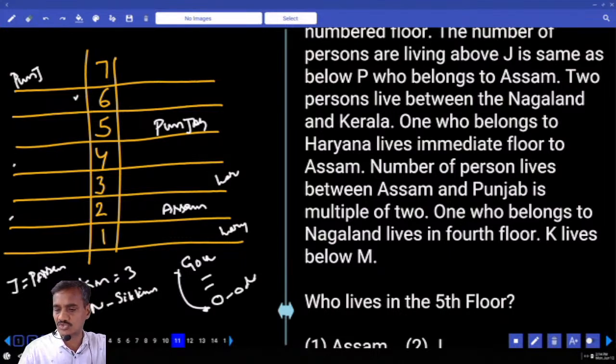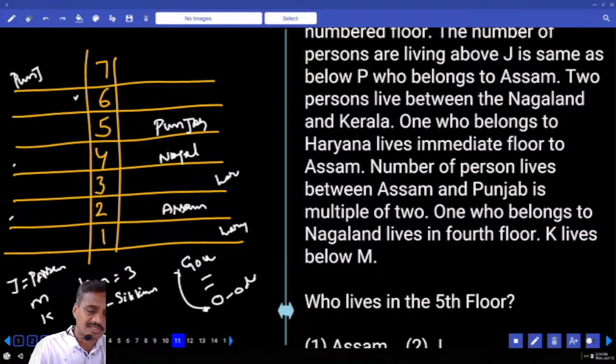Next, the one who belongs to Nagaland lives on the 4th floor, and K lives below him. Now where is this K? K is below M, and there are 3 persons between K and M. As there are 3 persons between K and M, M cannot be adjacent to Punjab, isn't it? M cannot be adjacent to Punjab.